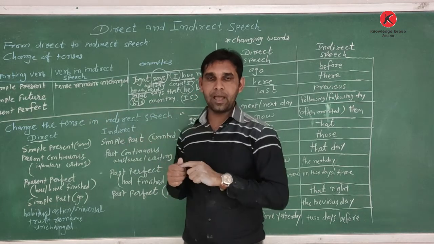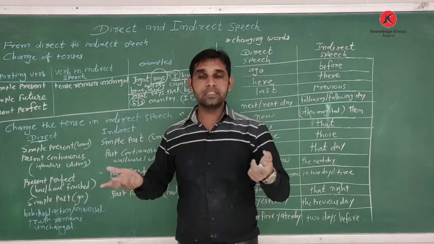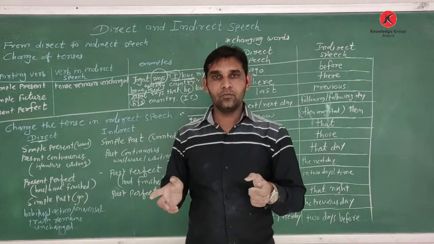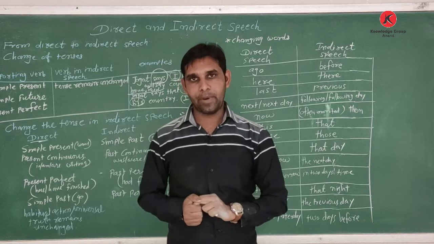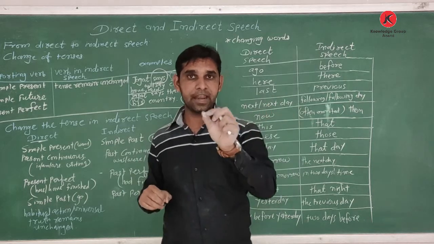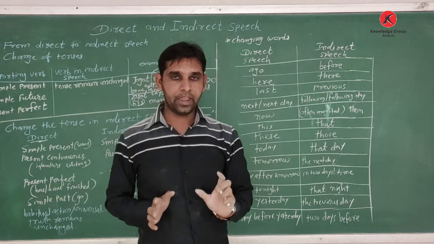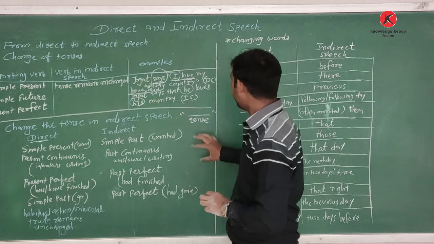Okay, in inverted commas, the sun rises in the east. So this is a universal truth. We cannot change it. So we only add the conjunction, remove the comma and inverted commas. The teacher said that the sun rises in the east. Okay, it's a universal truth. That is why.